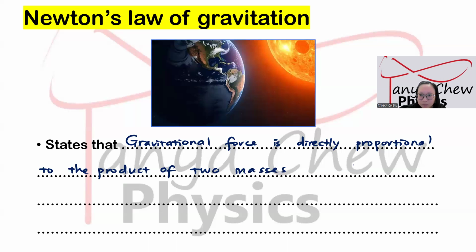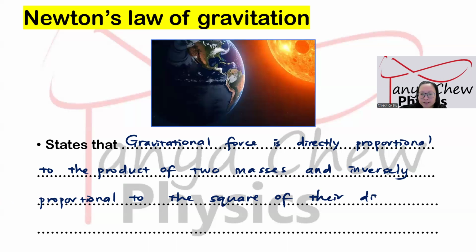That will give you 1 mark, okay? And inversely proportional to the square of their distance.